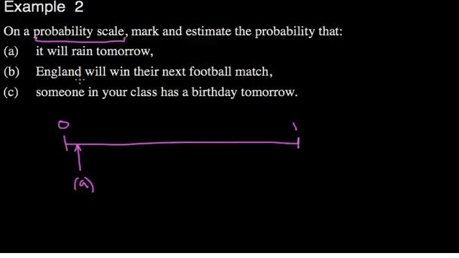What about in B? England will win their next football match. Right, well, I don't know who they're going to be playing next, but let's say that they're going to be playing Brazil next. If they play Brazil next, then the chance of them winning this match will be probably down here. I'm going to say it's very unlikely to beat Brazil, but you never know. However, if we're going to be playing North Korea, then it's probably likely that we're going to win that, and I would put that over here.